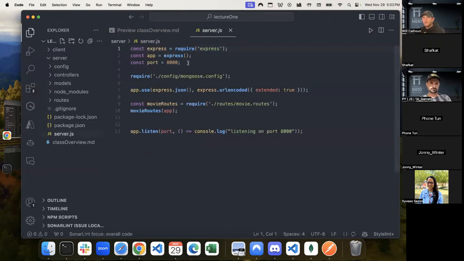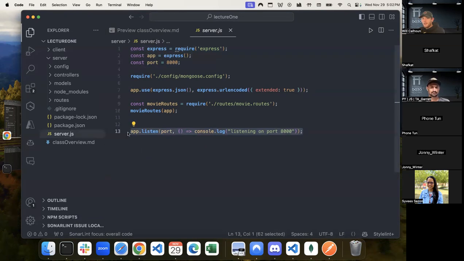We added this server.js file. This file has a couple things that we've seen a few times and a couple new things. This is bringing in the actual Express application. Again, the backend, if you want to import something, we call that require versus import. We're bringing that in, we're instantiating it. We defined a port. This doesn't have to happen. You could have just not had this and put 8,000 here. That would have worked just fine. But that should be nothing new for us.